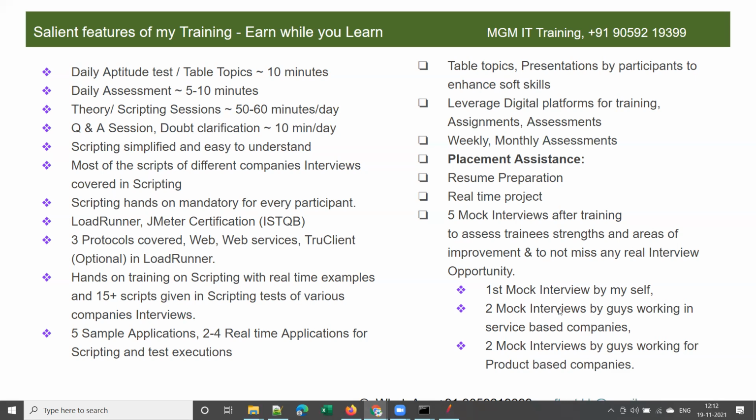I will also be there in that mock interview, to check what they are asking and how you are answering, and to identify your strengths and your areas of improvement. So this is the objective of mock interviews, and you should not miss any real interview opportunity. That is the reason behind planning these 5 mock interviews.